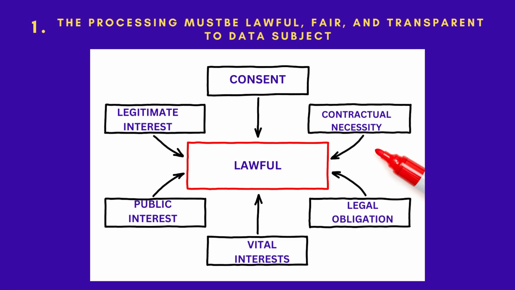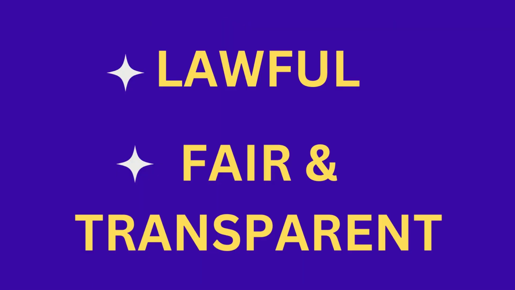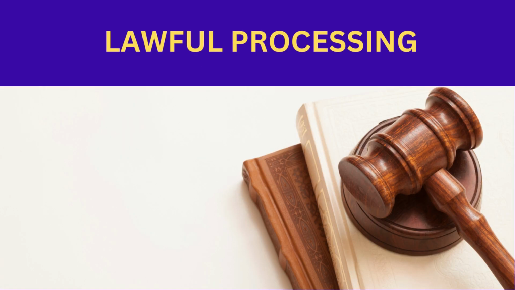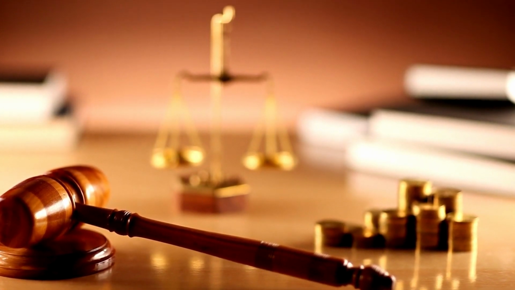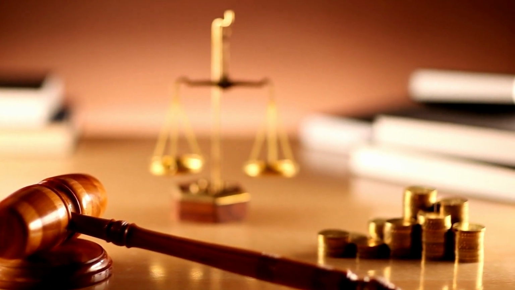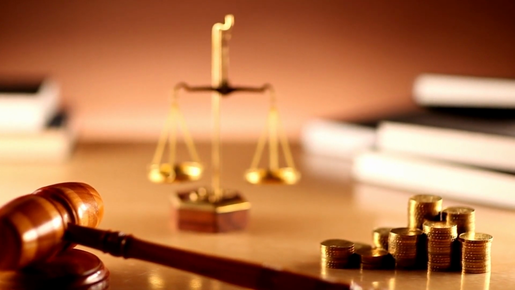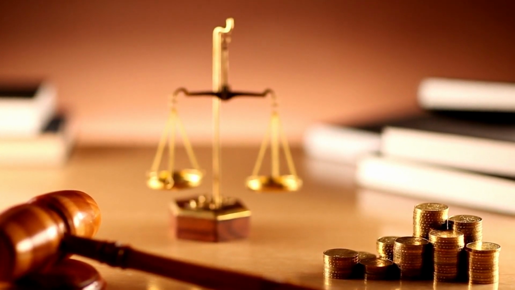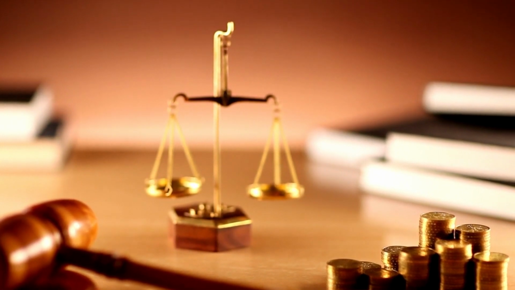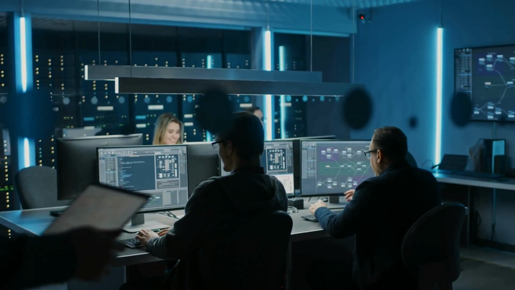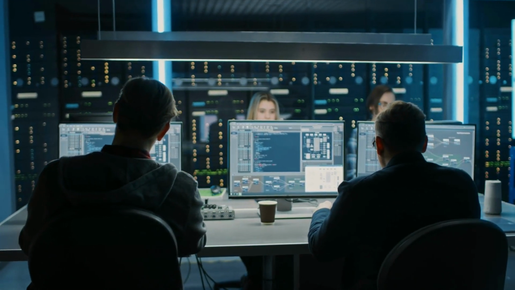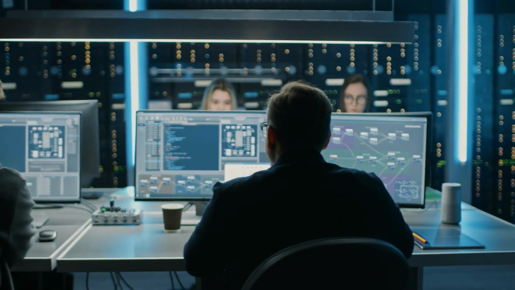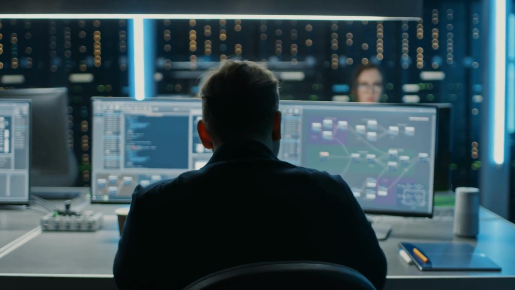Now we can divide this into two parts: lawful, one part, and the second part is fair and transparent. Let's first understand what lawful processing means. Lawful means that the data controller identifies and documents the legal basis for data processing even before any processing activity is started. So, before is very important here. That before any processing happens on the data, the legal basis for data processing is clearly stated and documented.